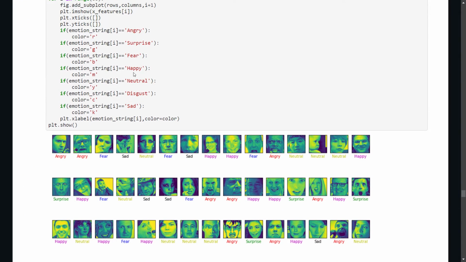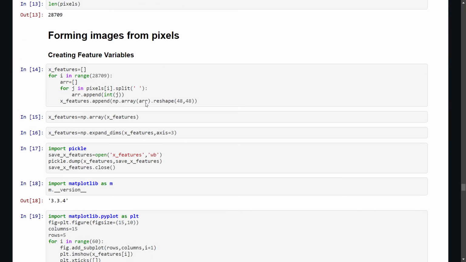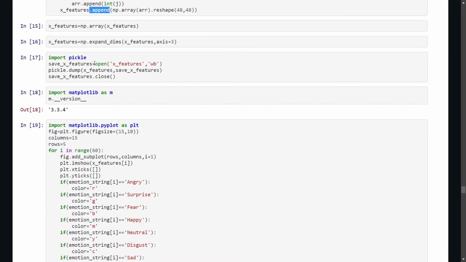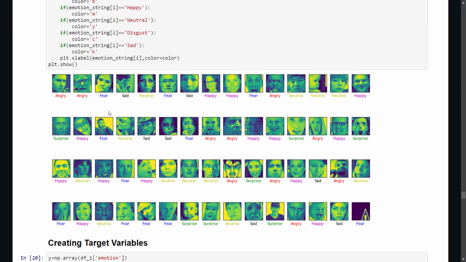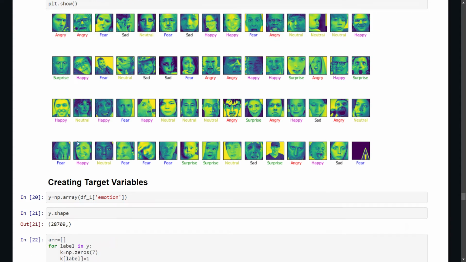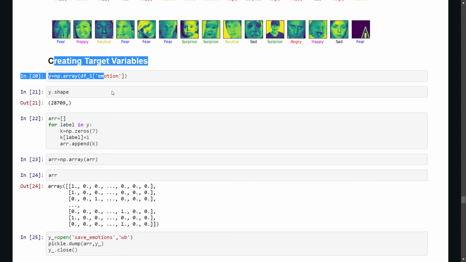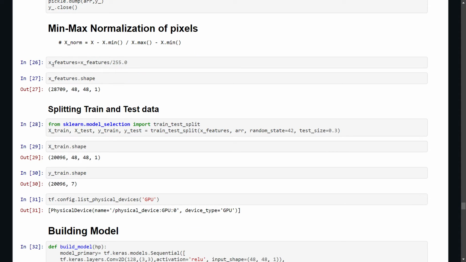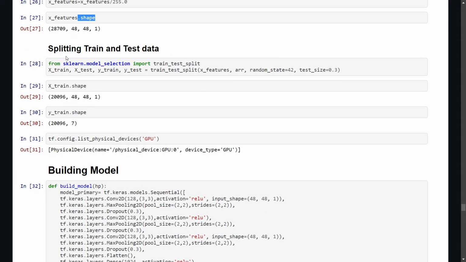And here we have created feature variables. Actually, features were in the form of an array, so we reshaped them, and these are the images. And here we have created the target variables. For the features, we have normalized the pixels so that they can be mapped easily. And here is the splitting of training and test data.